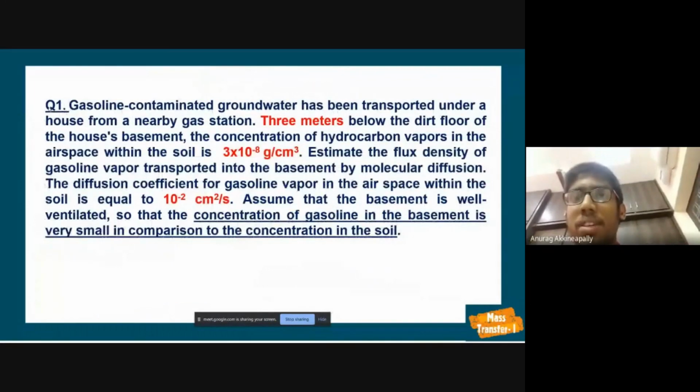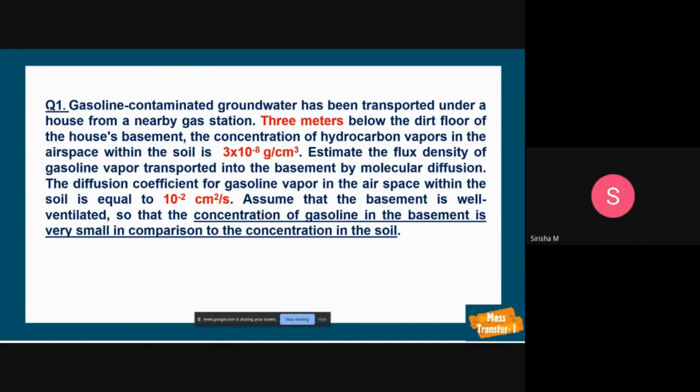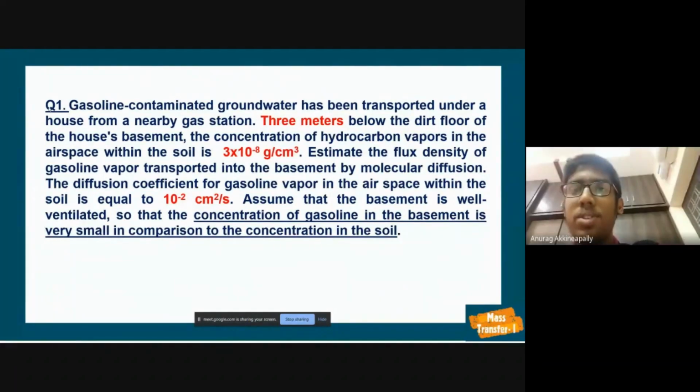Our group's first question is: gasoline-contaminated groundwater has been transported under a house from a nearby gas station. 3 meters below the dirt floor of the house's basement, the concentration of hydrocarbon vapors in the airspace within the soil is 3 into 10 to the power minus 8 gram per centimeter cube. Estimate the flux density of gasoline vapor transported into the basement by molecular diffusion. The diffusion coefficient for gasoline vapor in the airspace within the soil is equal to 10 to the power minus 2 centimeter square per second.